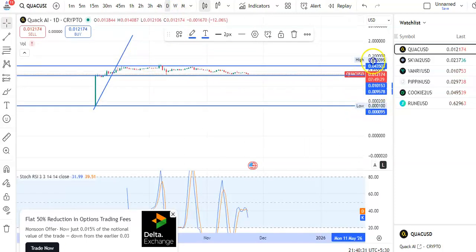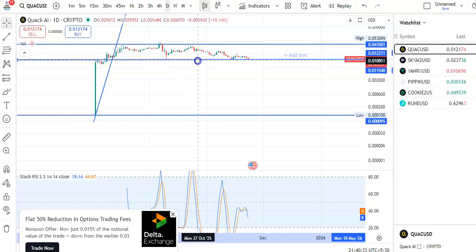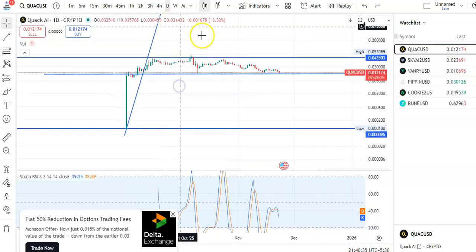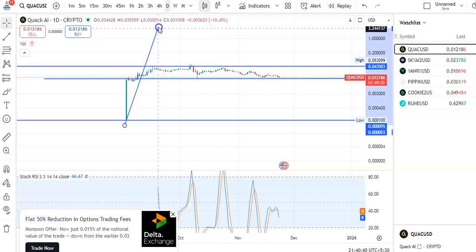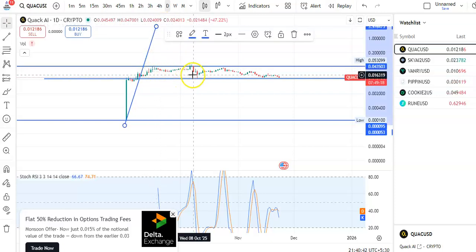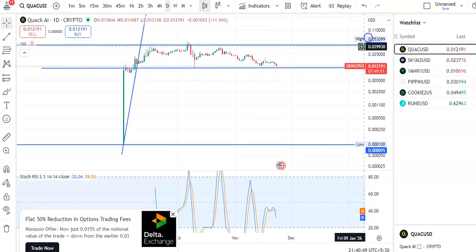If you go to the daily chart also, you can see very clearly that after the candles went to this resistance level, the breakout happened, and then candles were moving into resistance and then a fall happened. Again the candles went up. Now you can see continuously the candles are falling.